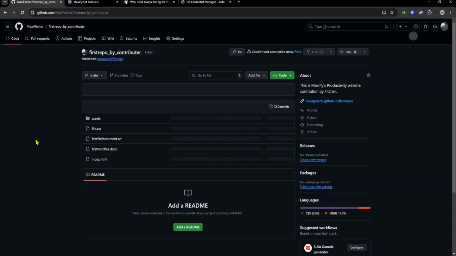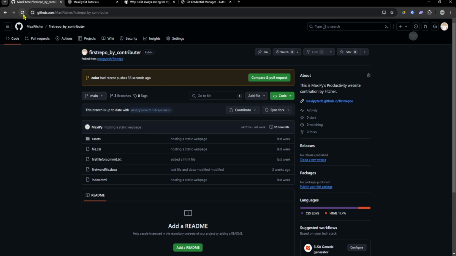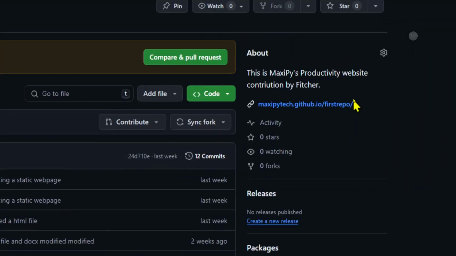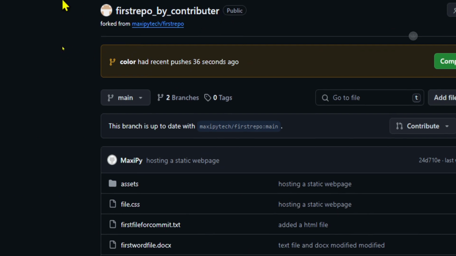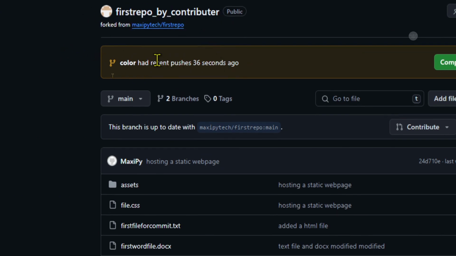Let me refresh this page using F5. I think it is easier to use the shortcut rather than coming here and pressing this refresh button. So I've pushed my project right now, and as you can see, there's something that has appeared below this first repo, the name of the repository. Now color has been listed, 6 seconds ago.